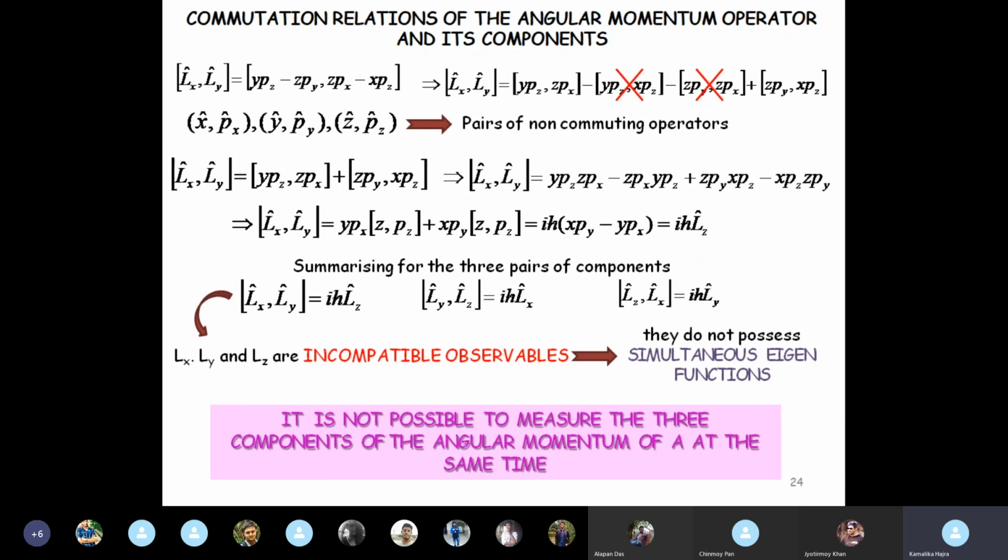And this has very, very important consequences in atomic physics when you study the structure of atoms. This is from where the concept of the angular momentum quantum number comes. Okay, and then we'll check the commutation relation of L squared with Lx.